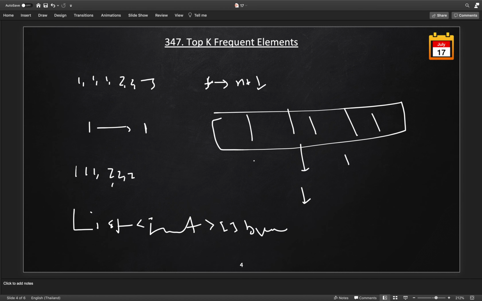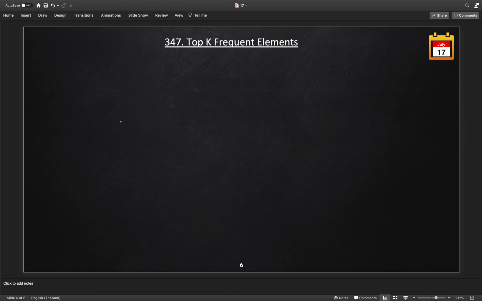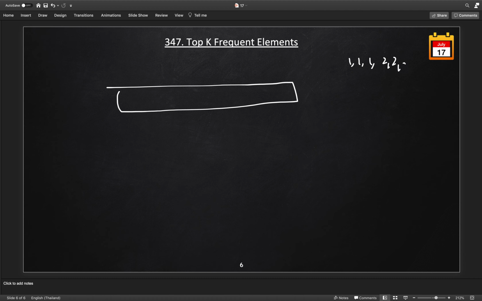Here I explain. It will create something like this. Let us say we have in the example 1 1 1 2 2 and 3. So, total 6 elements, so we will create 7 buckets here, with indexes 0 1 2 3 4 5 6, and then we have the chain from there. If you see, we got 1 in the frequency index 3, 2 in the frequency index 2, and 3 in the frequency index 1. This is the bucket we will create for this example.